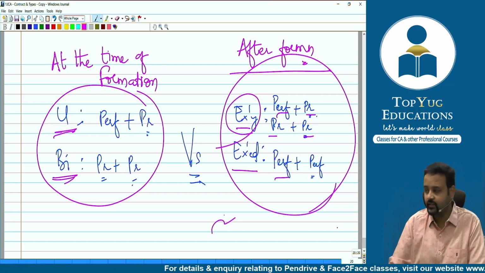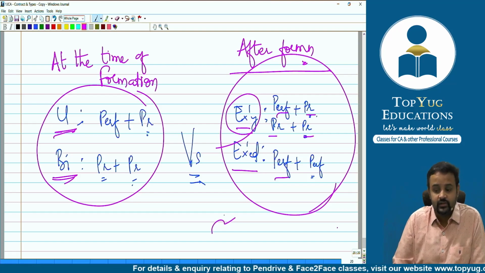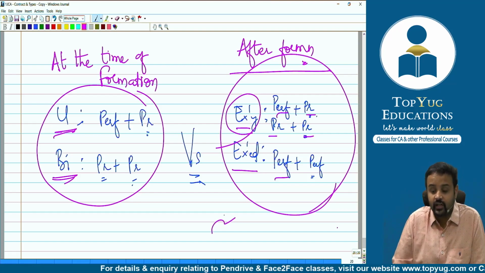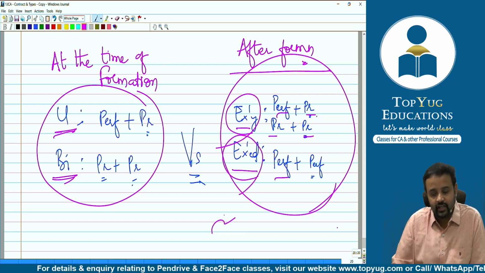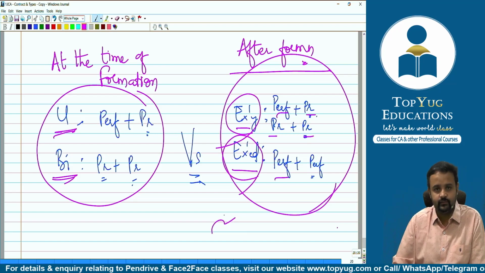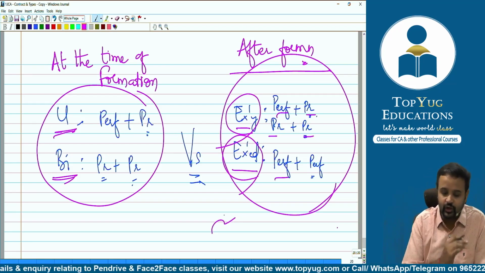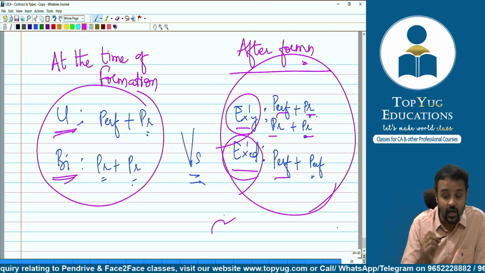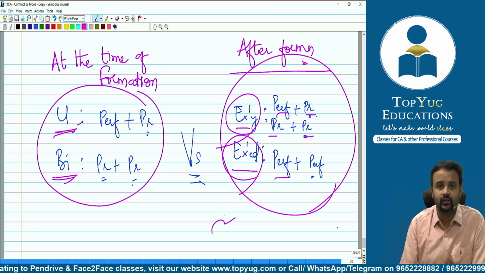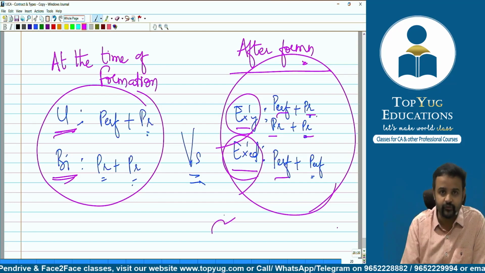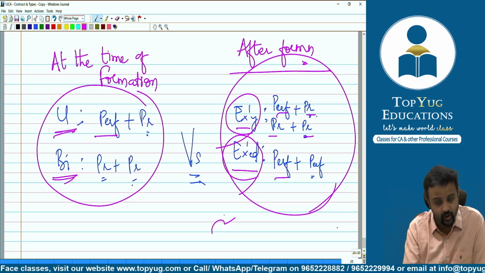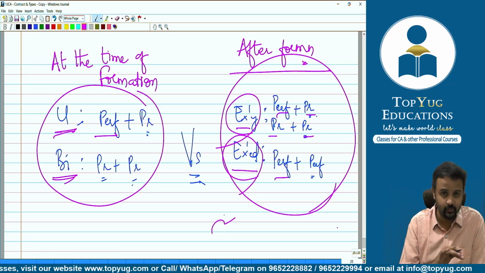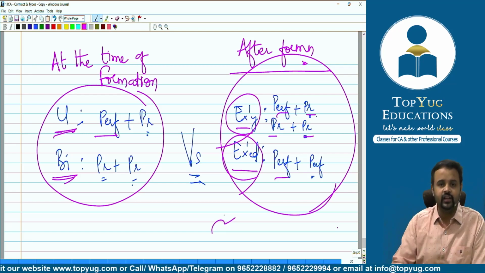But if I am talking about executed contract, then what will you say? You will say after formation of the contract, when both the parties have performed their obligation, then it is called as executed contract. Okay. And how will you define unilateral contract? At the time of formation of the contract, when one party has already performed and the other party is yet to perform. That is called as unilateral contract.